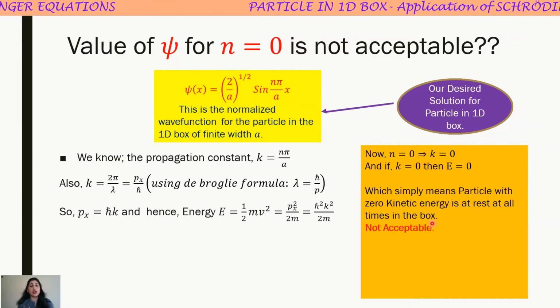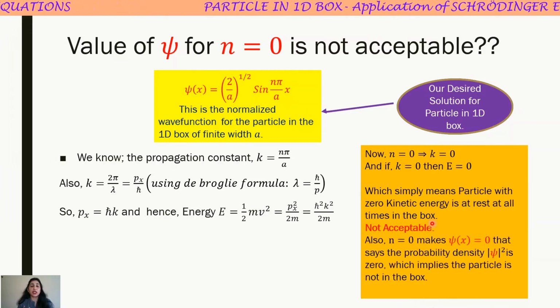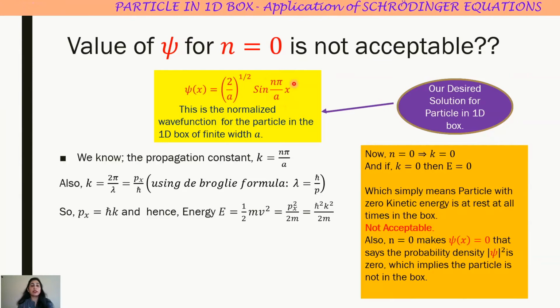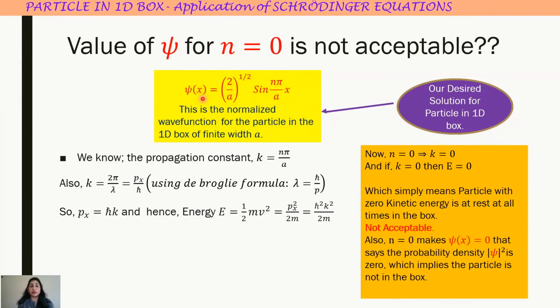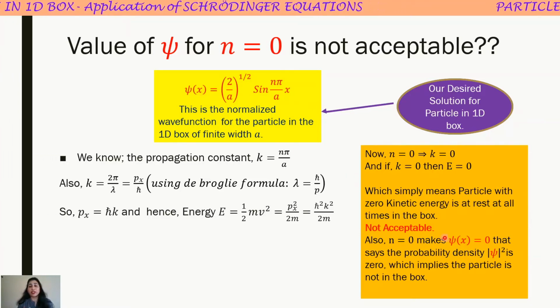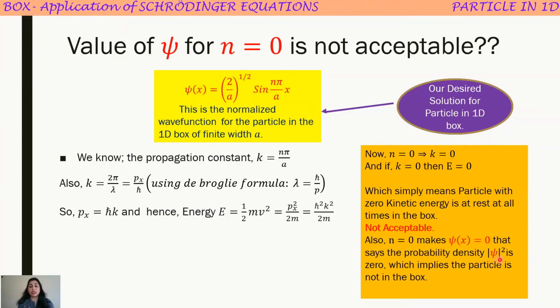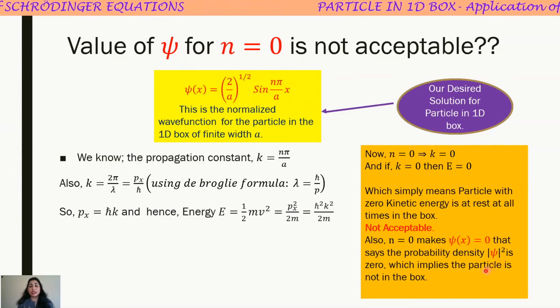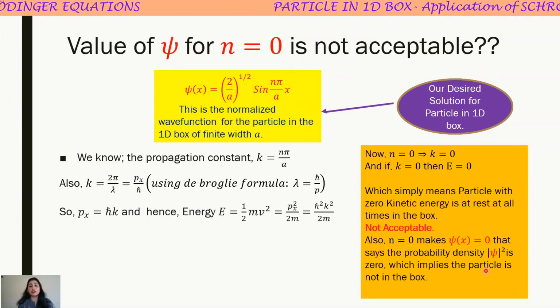One more point, as n equal to 0 here directly makes this argument 0 and finally the wave function 0. Wave function 0 will further imply that the probability density, as the square of the wave function, will also be 0, which means that the particle is not in the box.